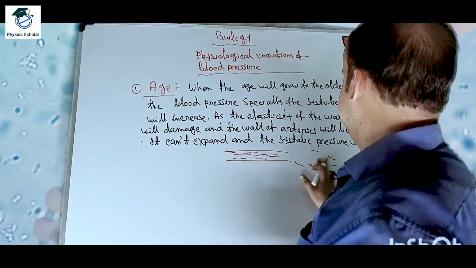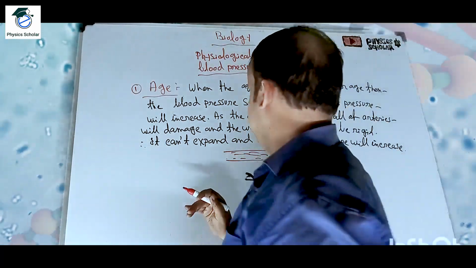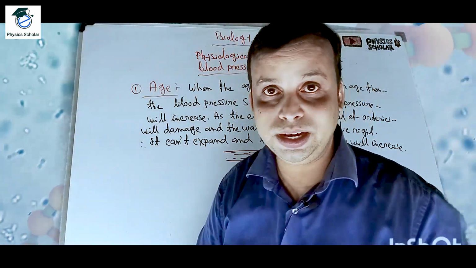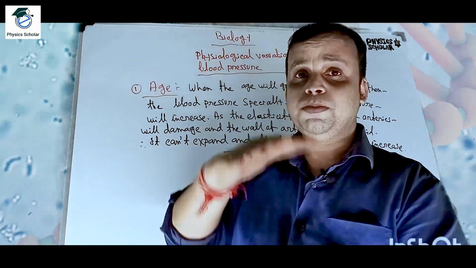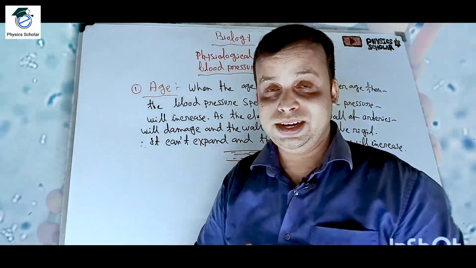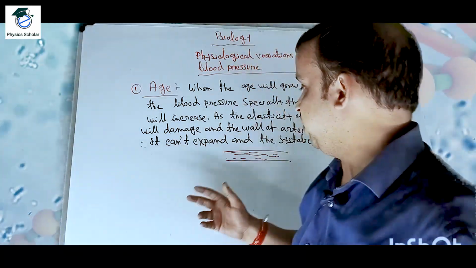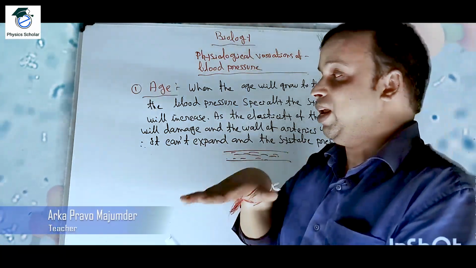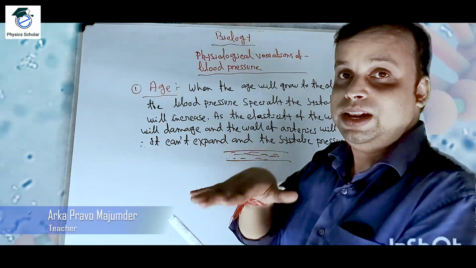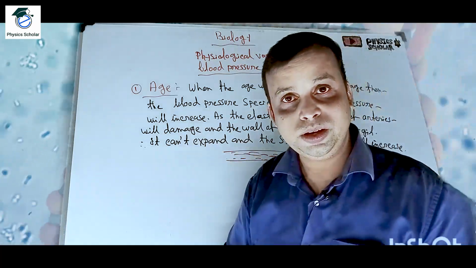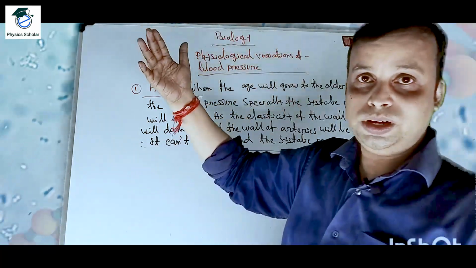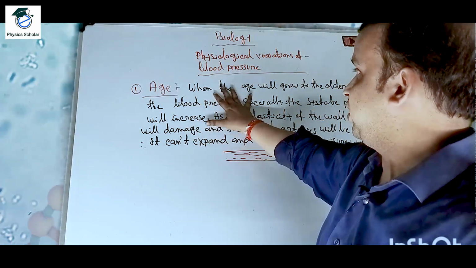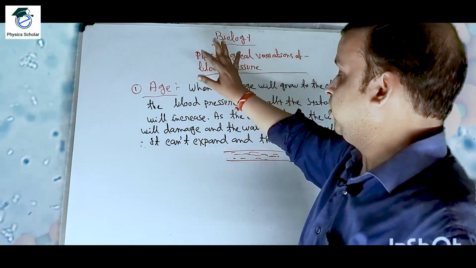But in case of the older people, what will happen? The wall of the artery will be rigid, and the expansion property, the elasticity property, will be destroyed. Clear? It will not be expanded much. So when the blood gives a pressure, no space is available. As a result, the systolic pressure will also increase. So as the age grows, basically the systolic pressure will increase. Clear? So that is the first factor of the variation of blood pressure.